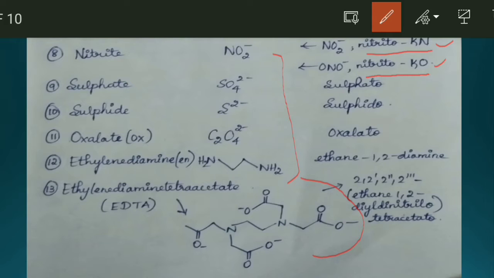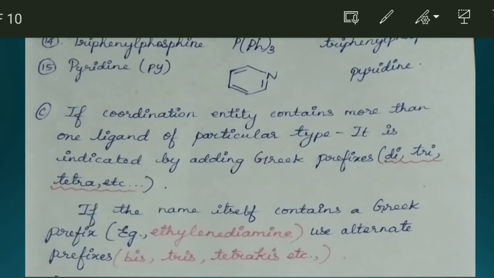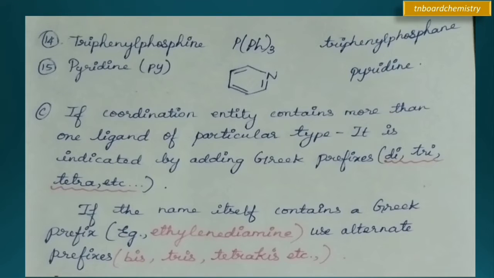So don't neglect the formula while naming the ligands. While reading the ligands, read them with the formula also. Okay. Then see triphenyl phosphine, PPh3. It is named as triphenylphosphane.